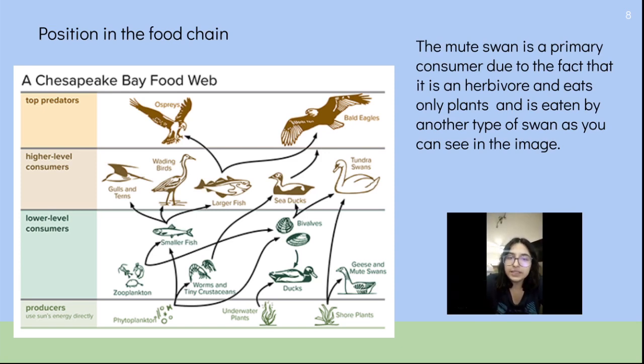As we can see in this image, the position of the mute swan in the trophic chain is as a first consumer because they are herbivores and only eat plants. But it also is the food for another type of swan, the tundra swan, which is a really big swan that normally eats them.